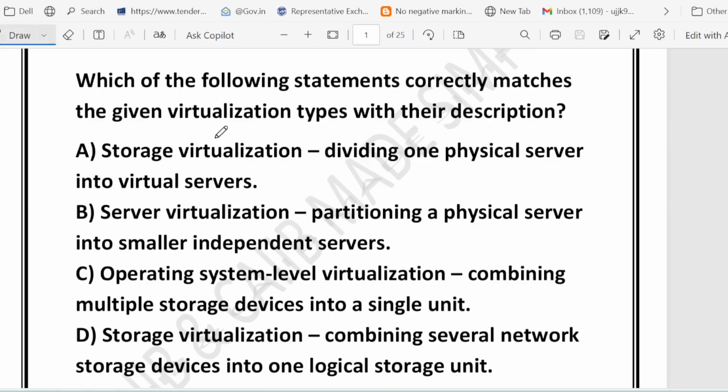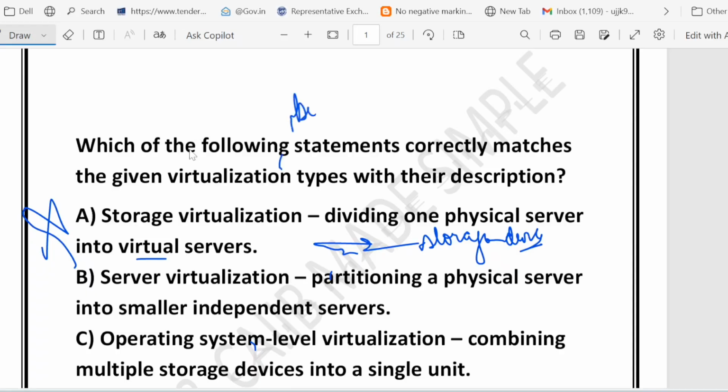Option A says storage virtualization. This is incorrect. Why? Because storage virtualization is all about managing the storage device. It's not about managing the server. Dividing one server into many is actually server virtualization, not storage. You can think of it like a big hard disk made up of very small disks. That is storage virtualization, not server division.